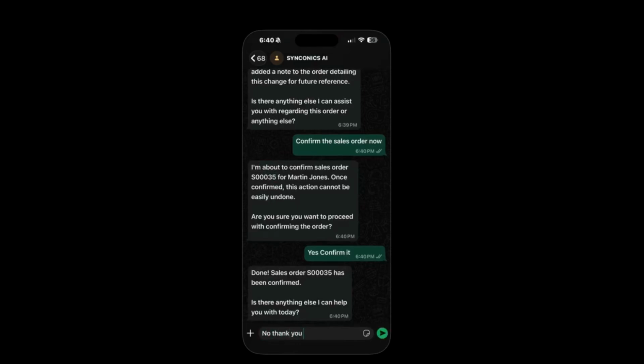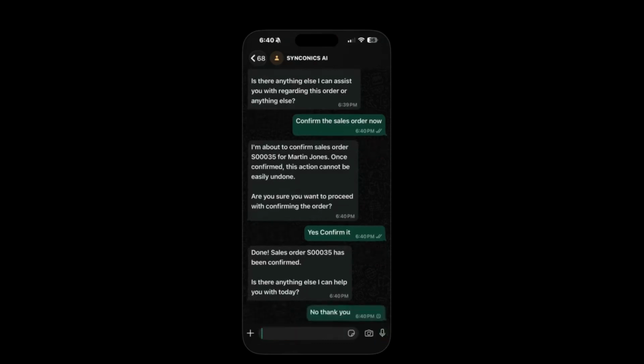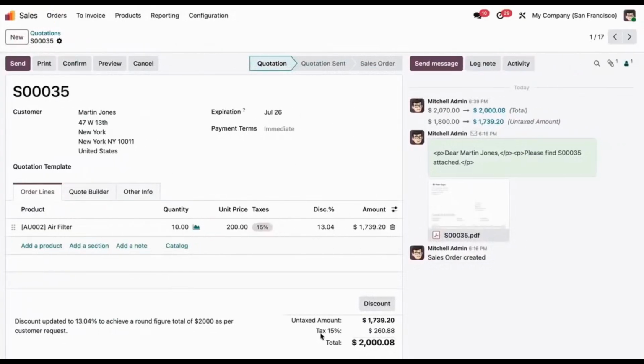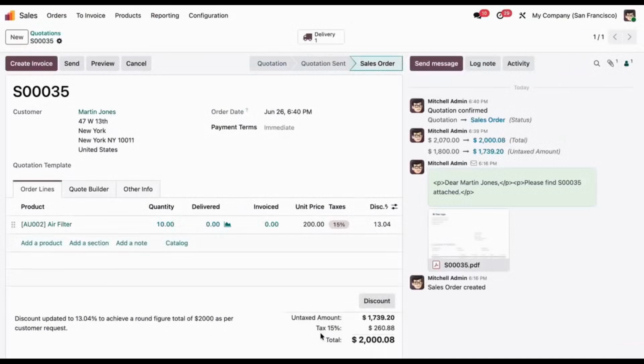Now let's check it on the Odoo site. Let me go to the Odoo screen. Let me refresh the page. And done.